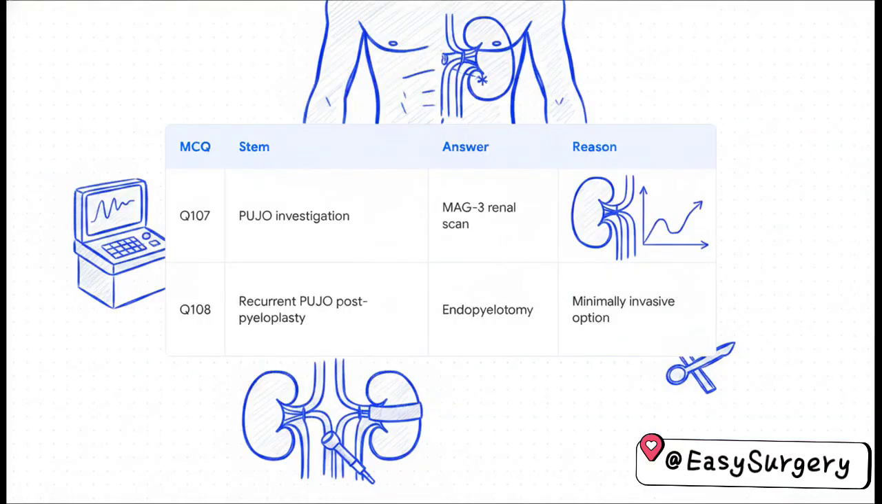All right, tackling pelvo-ureteric junction obstruction, or PJO, in Q107. The functional investigation of choice here is the MAG-3 renal scan. Taking it a step further in Q108, what if a patient has recurrent PJO but they've already had a previous pyeloplasty? The standard, minimally invasive verdict in those selected patients is an endopyelotomy.